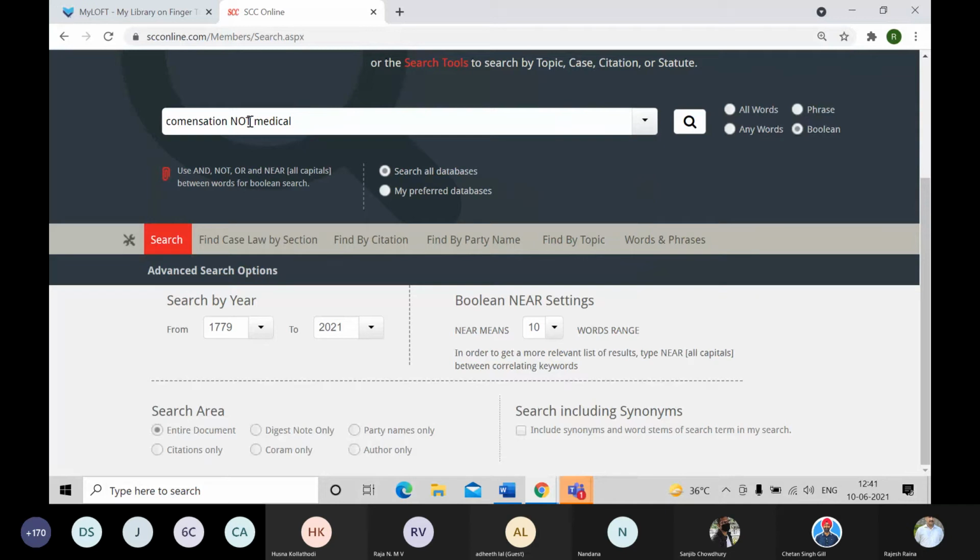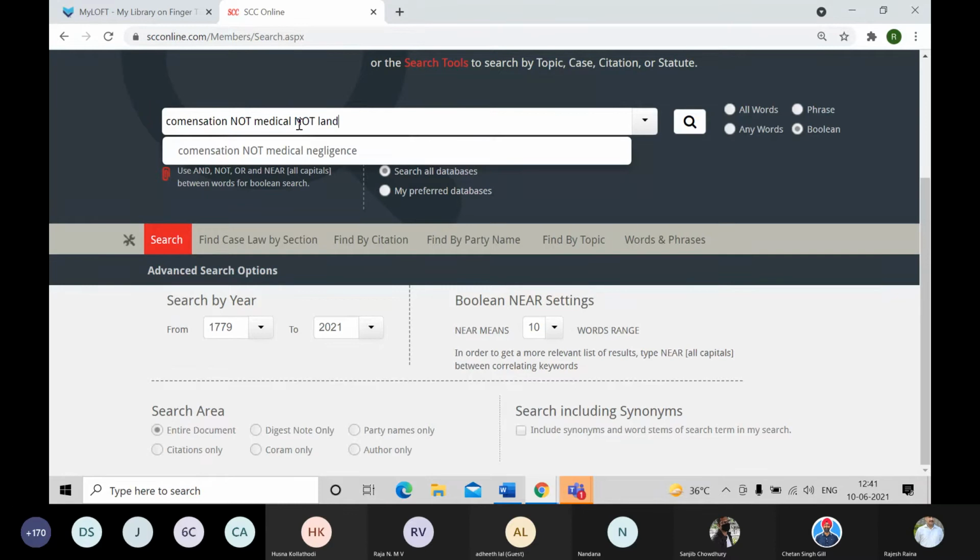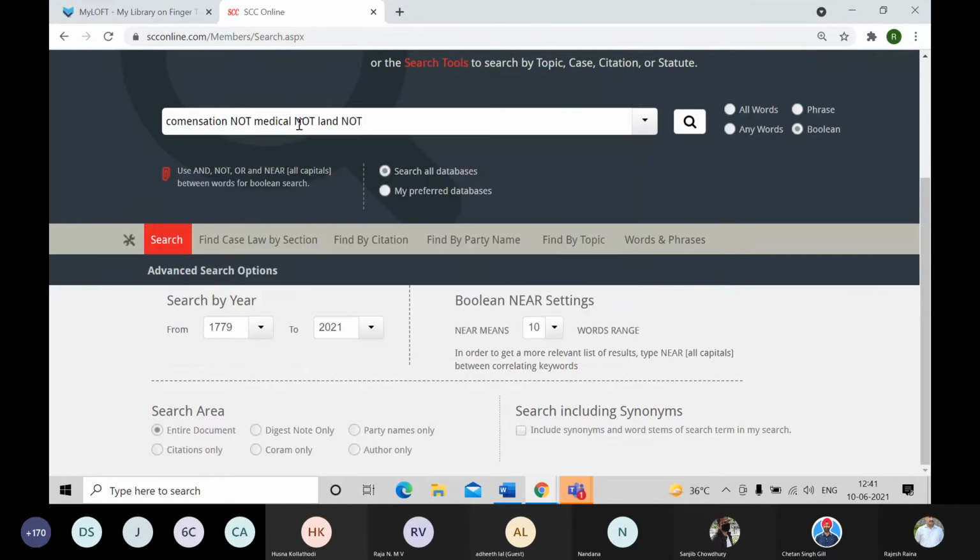So whatever I'm typing after NOT will be kept out of the result list. Similarly, I don't want one on land acquisition. It means I can have one on motor accident. I can use the NOT operator more than once. So all these three will be kept out of the result list, and the rest will be displayed to me on screen.